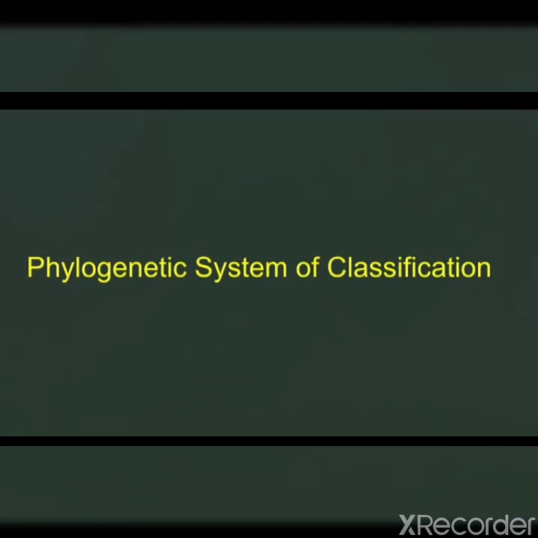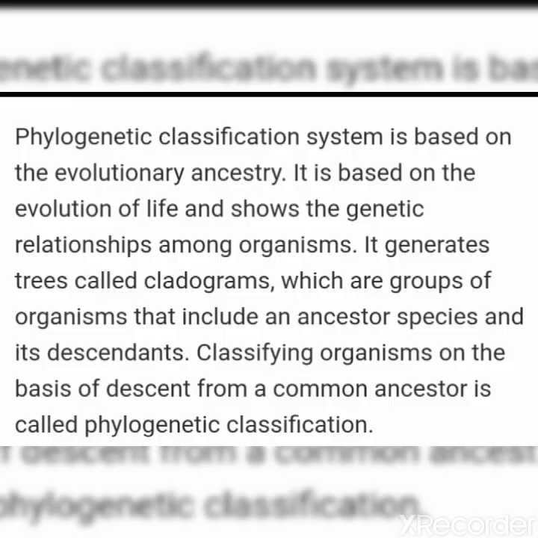Now the third major category is the phylogenetic system of classification. The phylogenetic classification system is based on evolutionary ancestry. Ancestry means the origin or background of something. Is it clear, class?